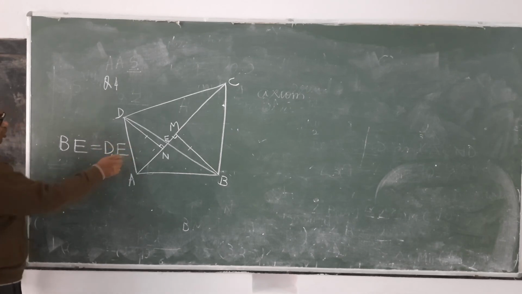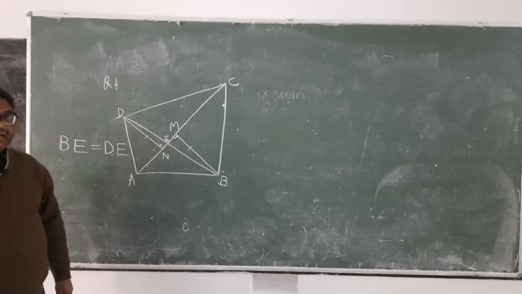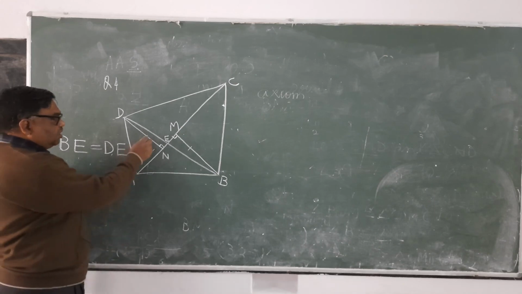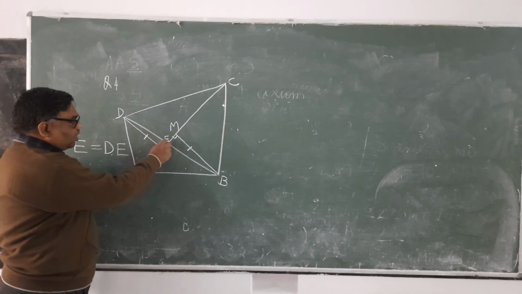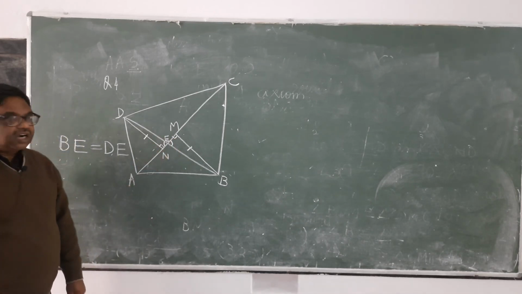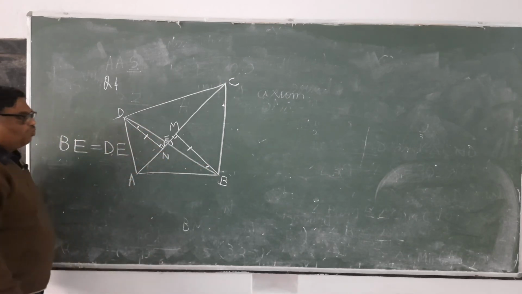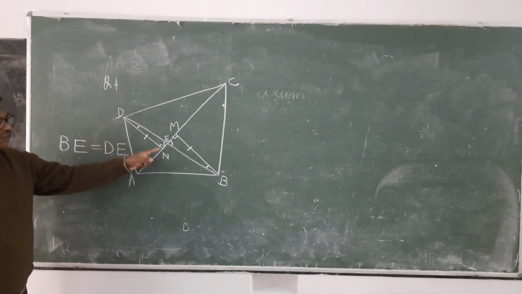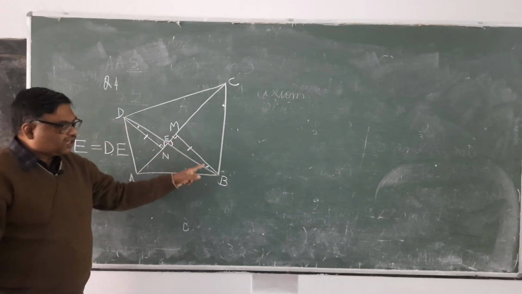Now, how will you prove? You can see here in triangle DNE and triangle BME. This angle is equal to this angle, 90 degree. This side is given equal to this side. It's clear? These two angles are vertical opposite angles. Therefore, third pair will be automatically equal. Now, whether ASA is fulfilled or not. So, you can see here DN is touching to right angle and dot. BM is touching to the right angle and dot.